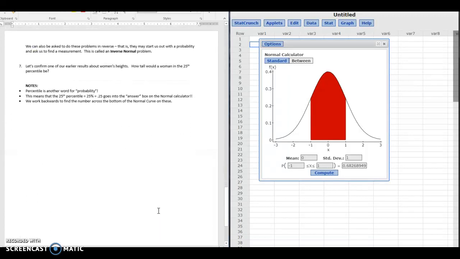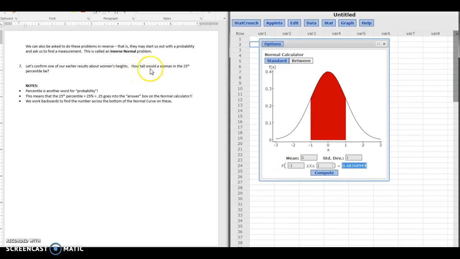Okay, you could be asked to do these problems also in reverse. That's what we call an inverse normal problem. So what they might give you is the probability, and they might ask you to work backwards and find the measurement. A really important word to know here also is that when they say the word percentile, that's another word for probability. So if they ever say that someone is a such and such percentile, they're telling you this box, and they want you to work backwards and find this area over here.